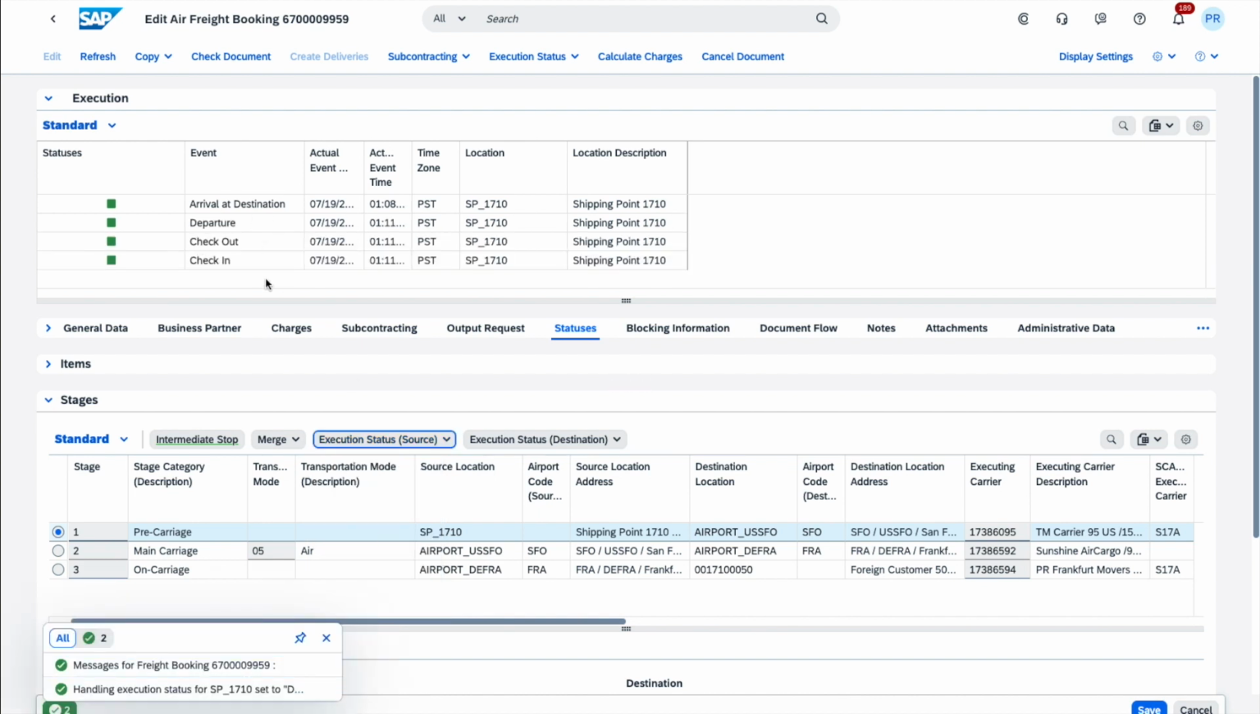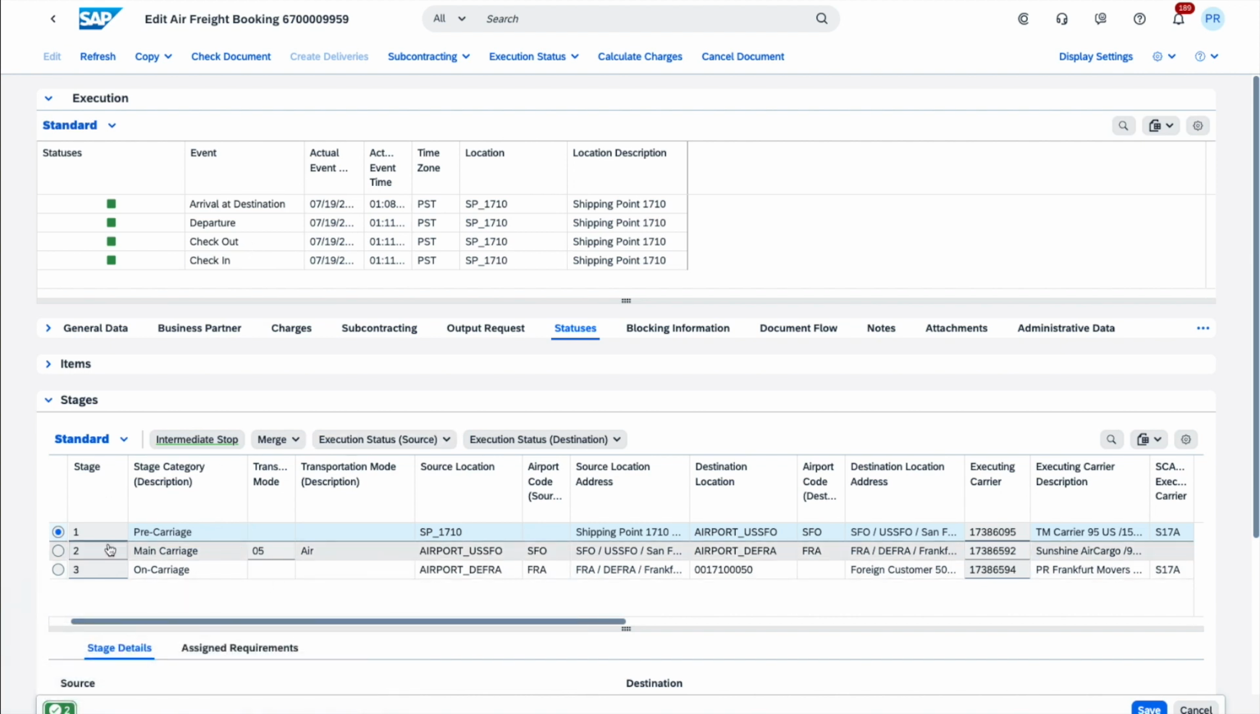We should see that the execution tab of the freight booking is going to get updated with events that are really applicable to the pickup freight order, and those events will also be visible on the pickup freight order. But on the freight booking, I will have the entire history of the booking being updated here, because this was a door-to-door move.